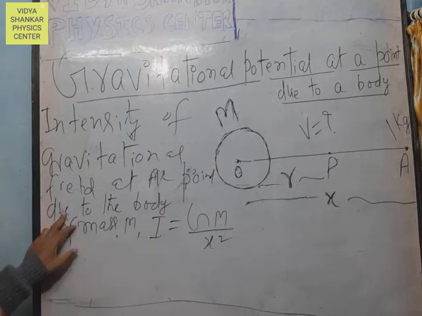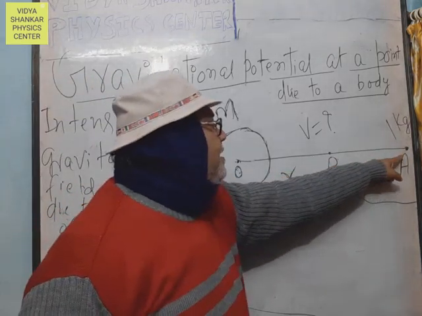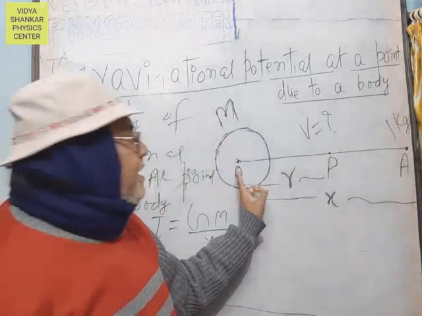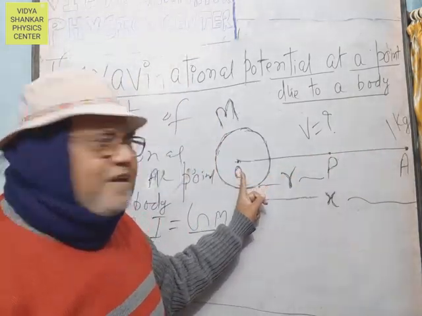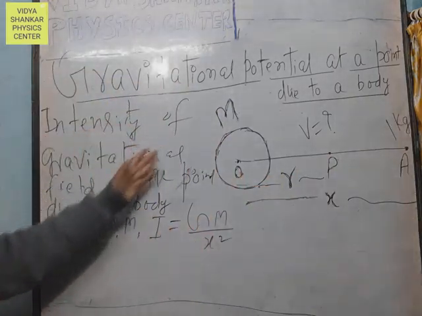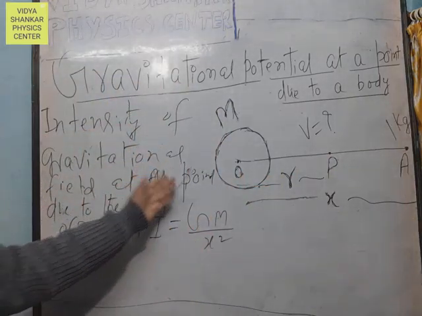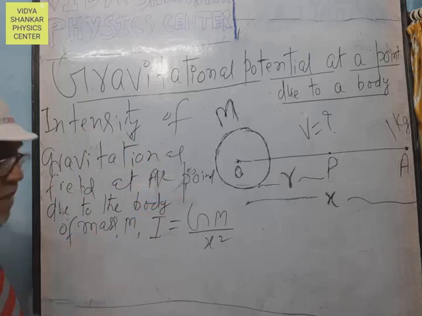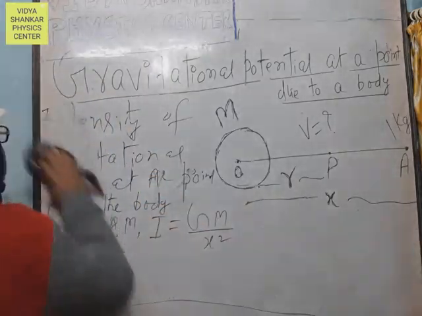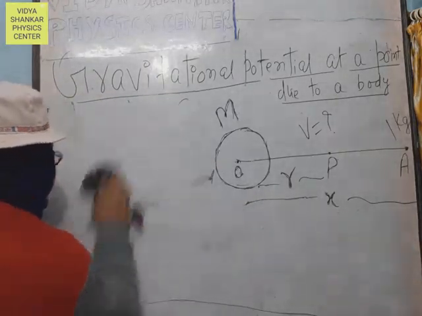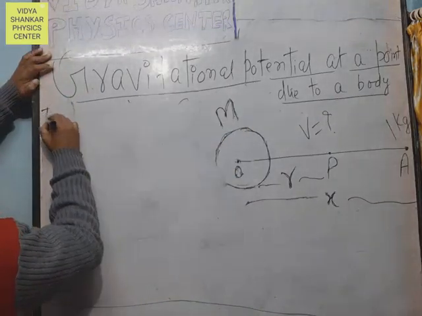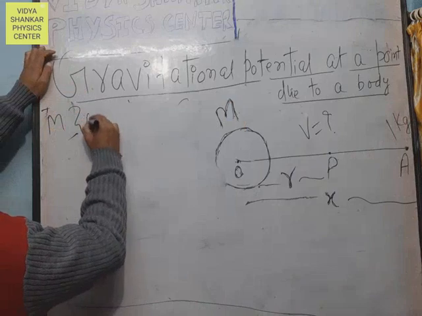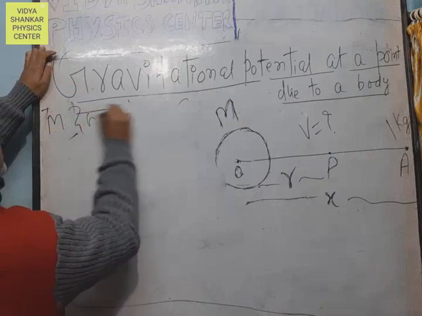This is the intensity of gravitational field at point A due to the body of mass M.